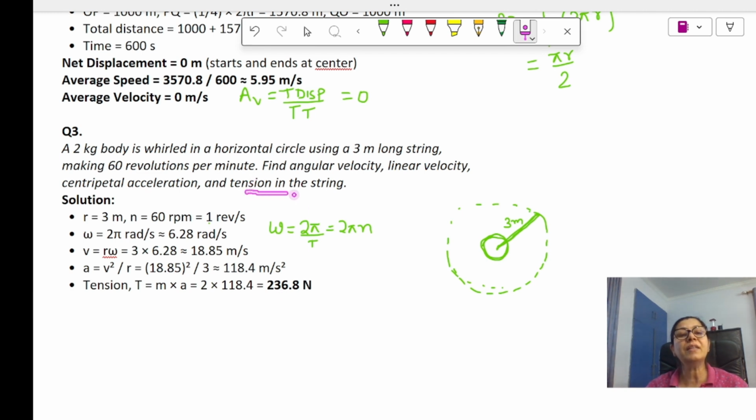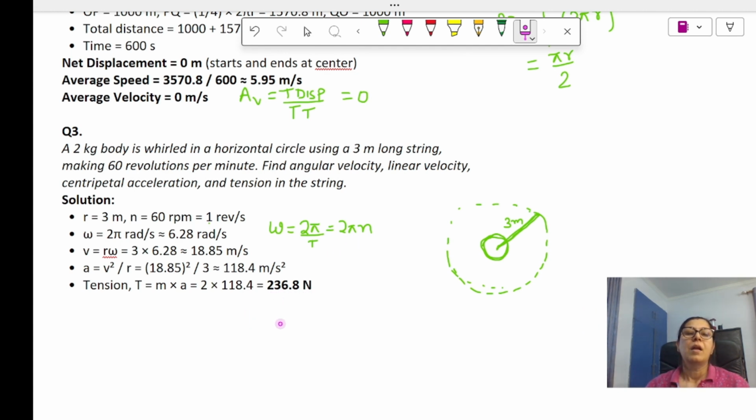Now we want tension in the string also. Tension is nothing but the force here. So what is the formula for force? Mass into centripetal acceleration. Mass is given as 2 kg, so 2 into the centripetal acceleration. We just got the answer 118.4. We'll do that and get the result.